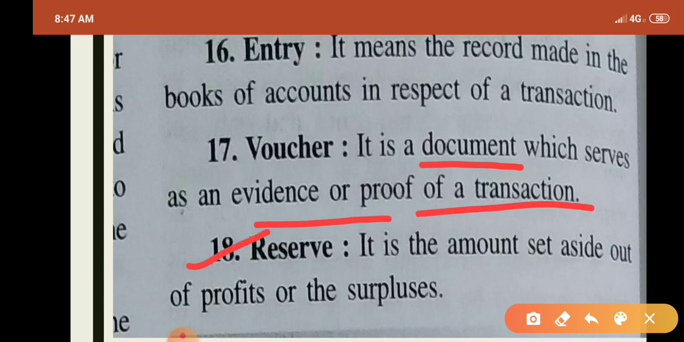Last is a reserve. It is the amount set aside out of profit and surplus. Every organization keeps some surplus amount. We save some amount out of profit, and this surplus helps when the organization faces losses during the accounting year or in other years.